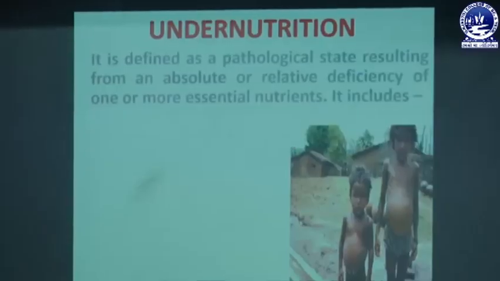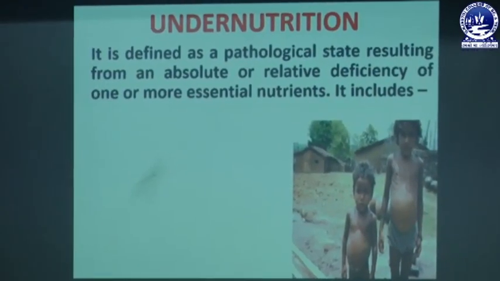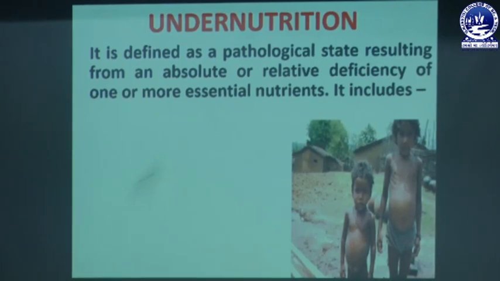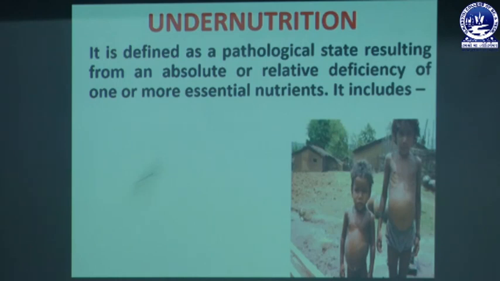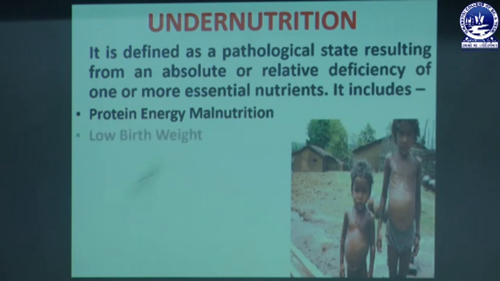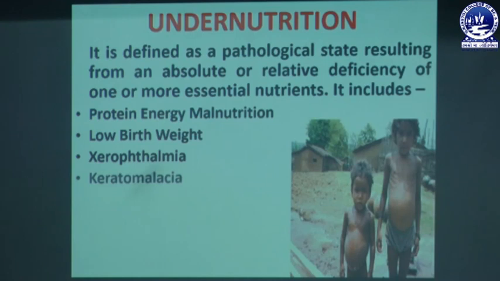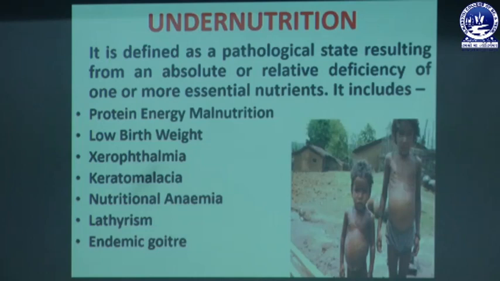First we will discuss undernutrition. It is defined as a pathological state resulting from an absolute or relative deficiency of one or more essential nutrients. It includes protein energy malnutrition, low birth weight, xerophthalmia, keratomalacia, nutritional anemia, lathyrism, endemic goiter and endemic fluorosis. These are the diseases or problems which are related with undernutrition.